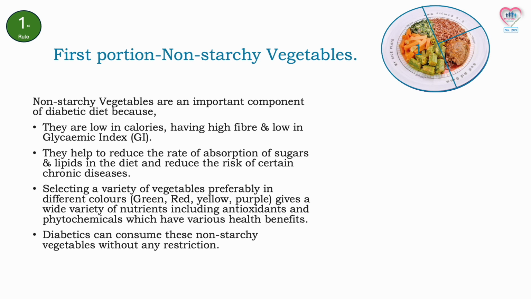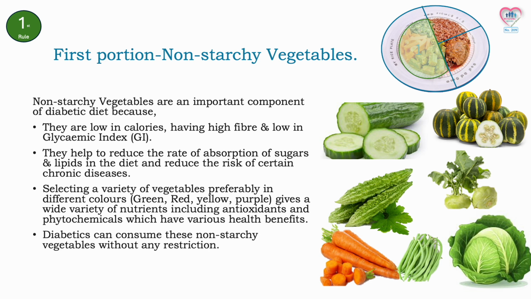Let's examine in more detail the first portion of the food plate. That is non-starchy vegetables. Non-starchy vegetables are an important component of a diabetic diet because they are low in calories, having high fiber and low in glycemic index (GI). They help to reduce the rate of absorption of sugars and lipids in the diet and reduce the risk of certain chronic diseases. Selecting a variety of vegetables preferably in different colors, green, red, yellow, purple, gives a wide variety of nutrients including antioxidants and phytochemicals which have various health benefits. Diabetics can consume these non-starchy vegetables without any restriction.